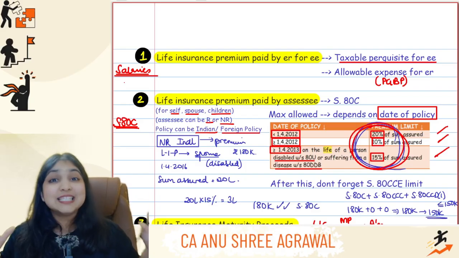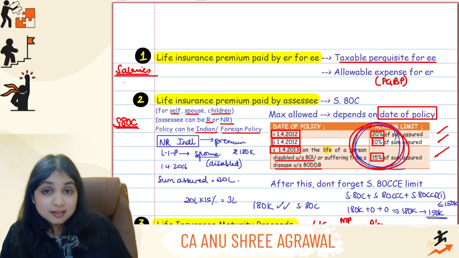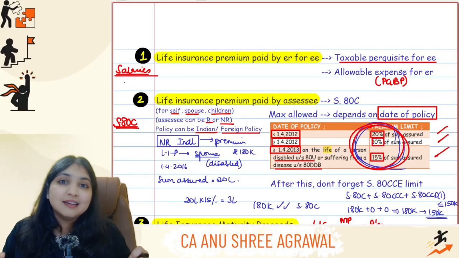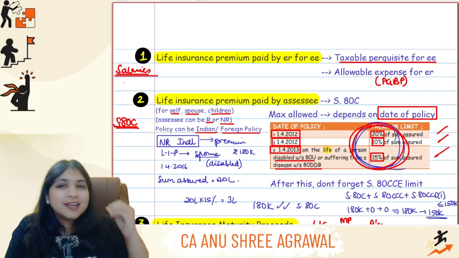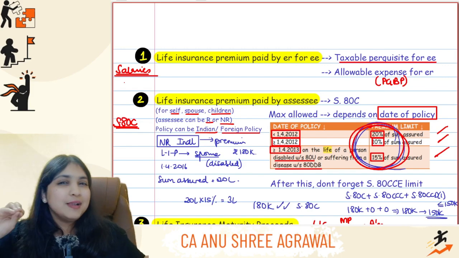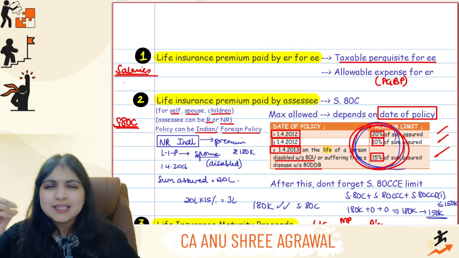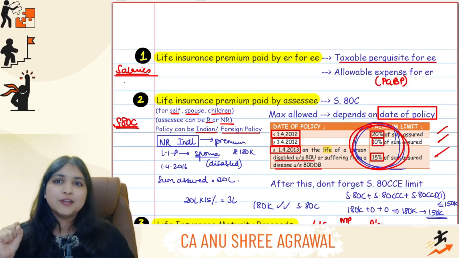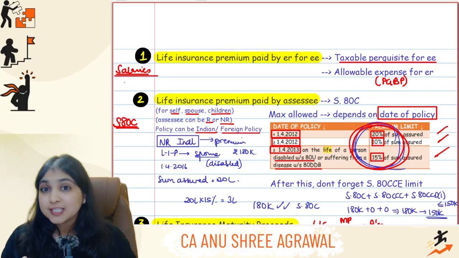So the biggest learning that you have through this entire discussion is that as soon as I see life insurance, ATC is not the only thing that should come to my mind. 5 adjustments are possible. I'll pause once, I'll think once, I'll assess once which of these 5 concepts will apply, and accordingly I will give my answer.